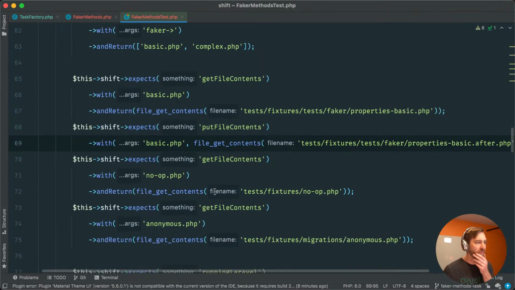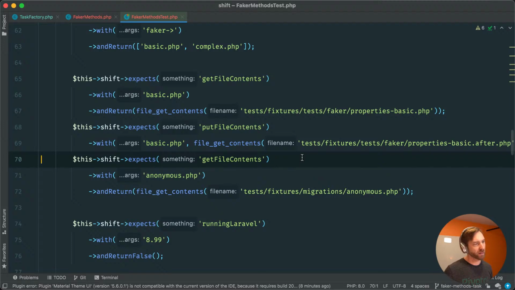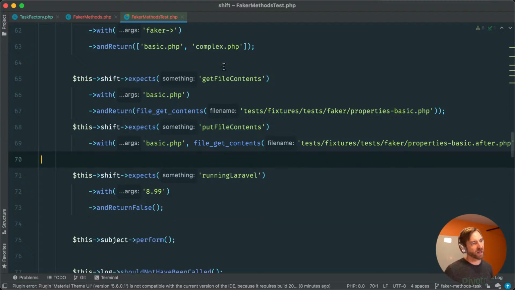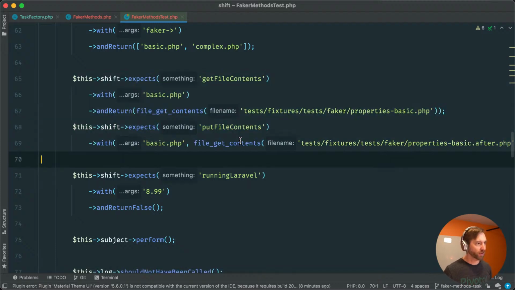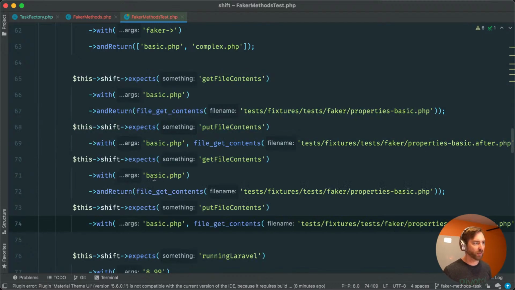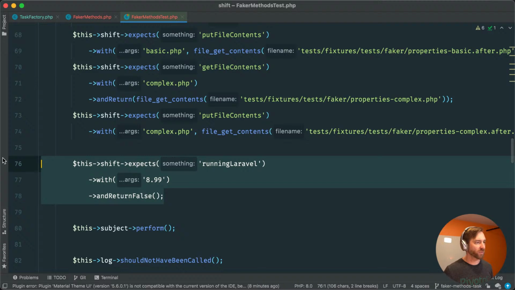All right. No op we're actually not messing with, and we said complex. We will go ahead and write a really simple, you know, one or two examples of what complex code might look like. So let me just quickly replace these, complex. And we don't need to mess with running Laravel.